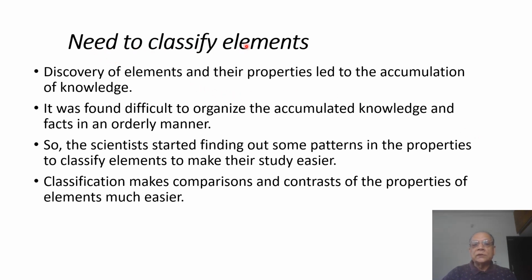The reason it was felt necessary to classify elements is that the discovery of elements and their properties led to an accumulation of knowledge. It was found difficult to organize the accumulated knowledge and facts in an orderly manner. So the scientists started finding out some patterns in the properties to classify elements to make their study easier. Classification makes comparisons and contrasts of the properties of elements much easier than it normally is.